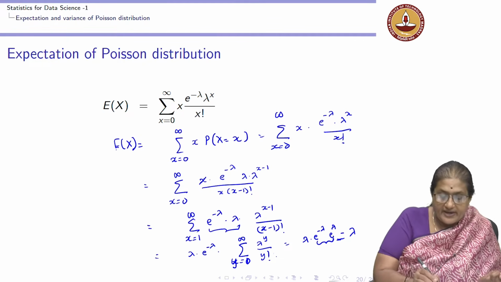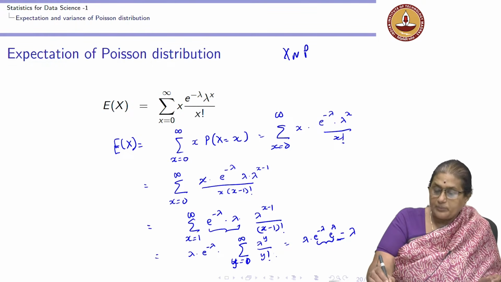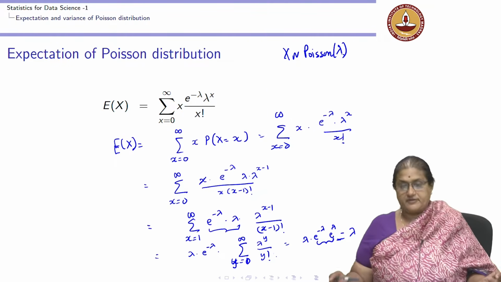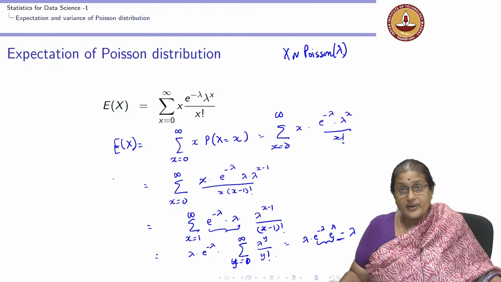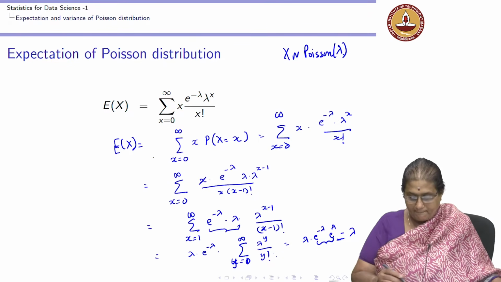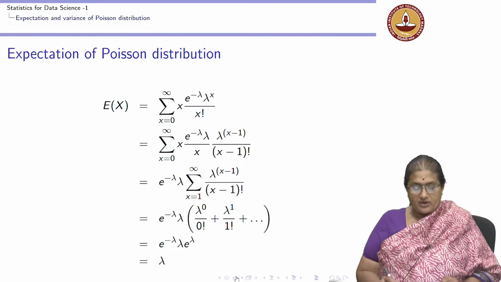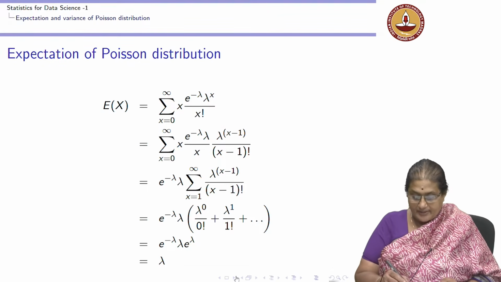So the expected value of a Poisson distribution with parameter lambda is lambda itself. And that is what we saw as the average, if you remember, in the example that we took. So the expectation of x is just lambda.